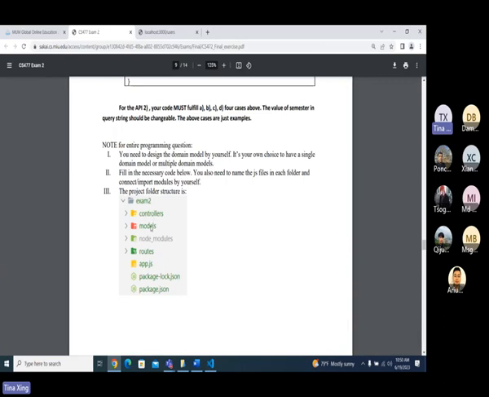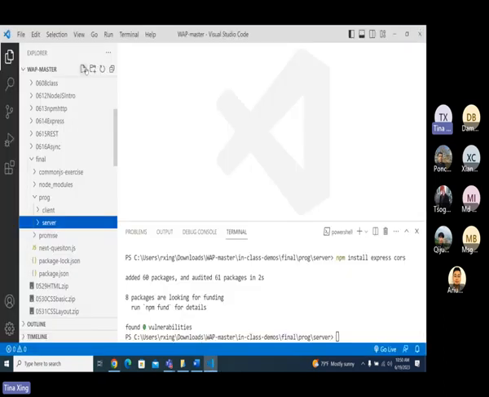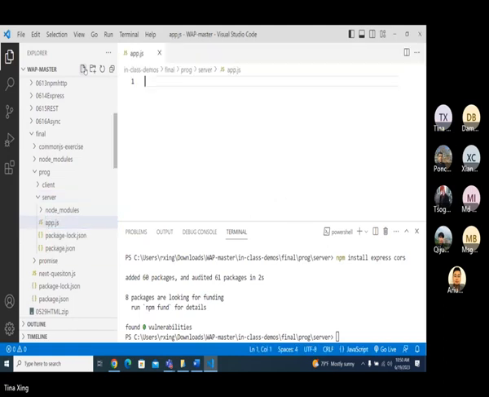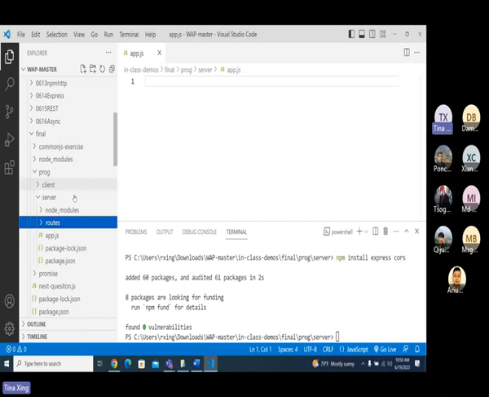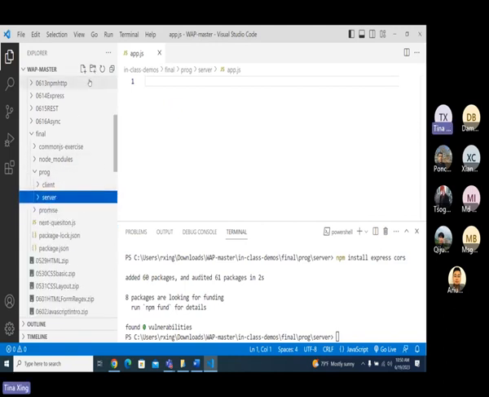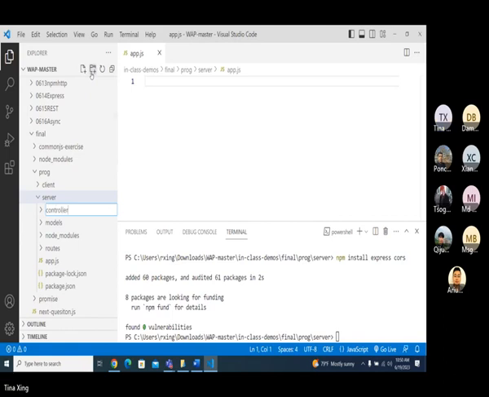So in the exam, first the structure is exactly the same thing. Like you have controllers, models, routes, app.js, okay. And if the controller here, model here, routes here, okay. So we're gonna have the app.js file, and we will have routes. We're going to have models. We're going to have controllers.